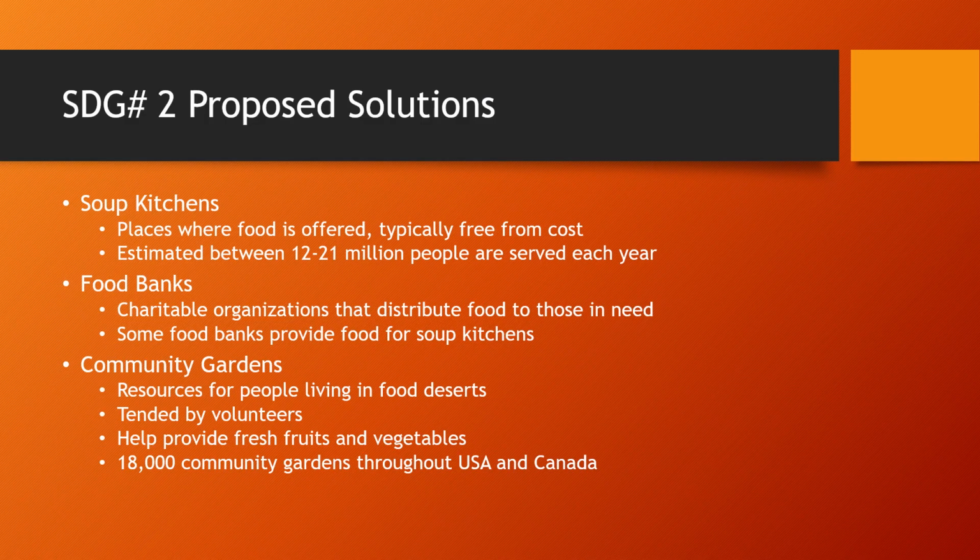For my proposed solutions for the second Sustainable Development Goal, I want to propose soup kitchens, which are places where food is offered, typically free of cost. It's estimated that between 12 to 21 million people are served each year. Then I want to propose food banks, which are charitable organizations that distribute food to those in need. Some food banks actually provide food for the soup kitchens.